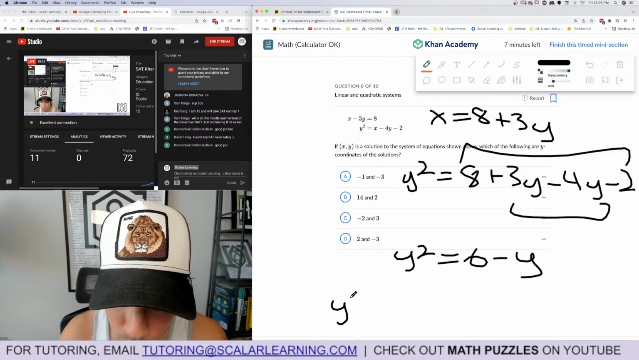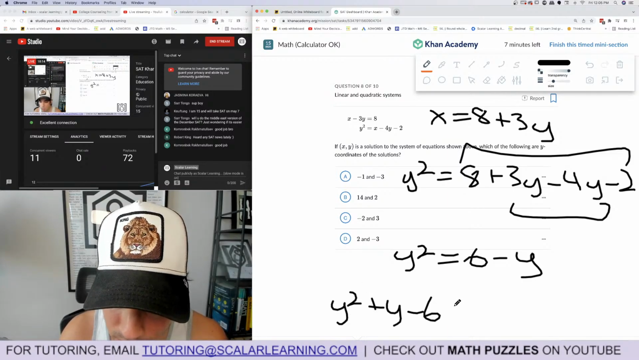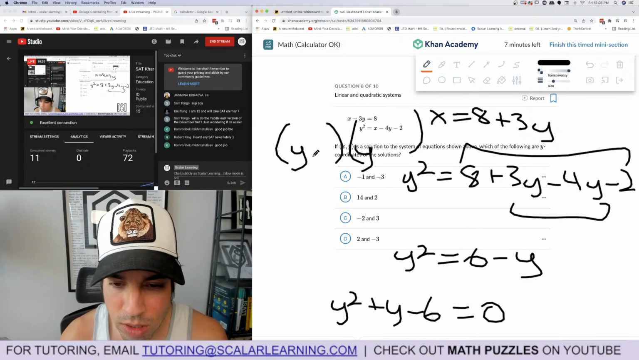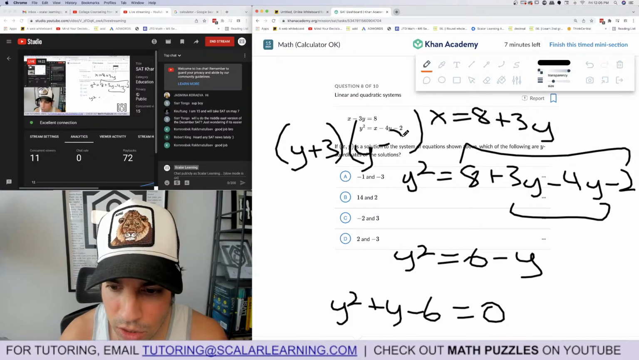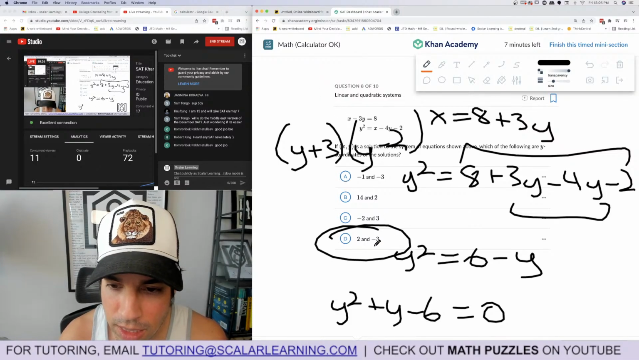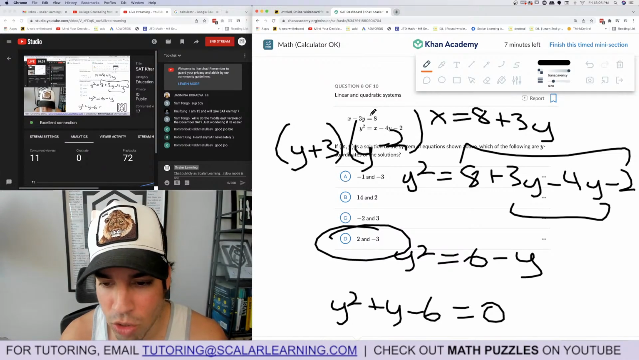Bring everything to the left side. y squared plus y minus 6 equals 0. And then I've got boom, boom, boom, boom. Multiply to negative 6, add to 1: it's plus 3, minus 2. My two solutions are negative 3 and 2. And that's it. I should probably plug them in just to make sure.